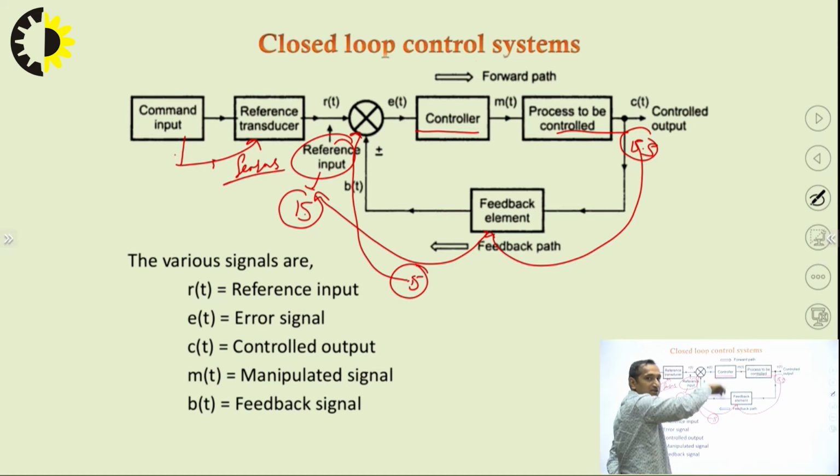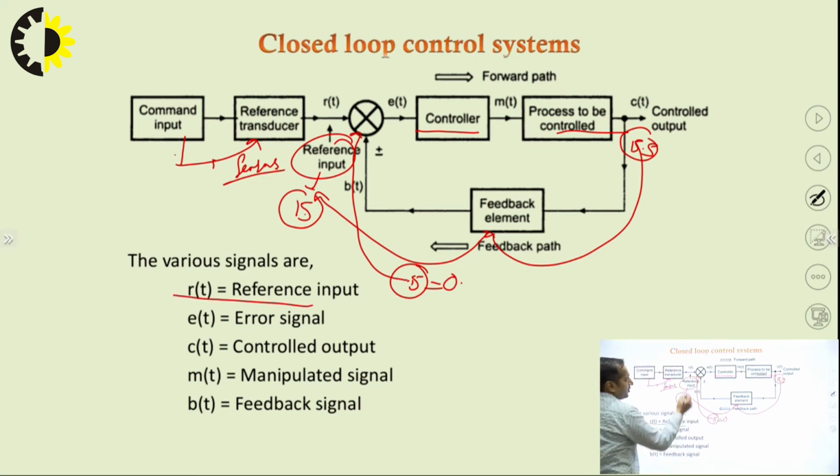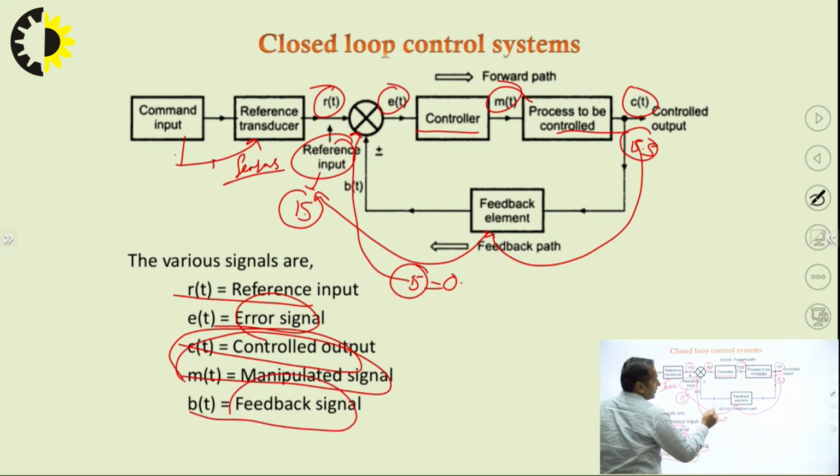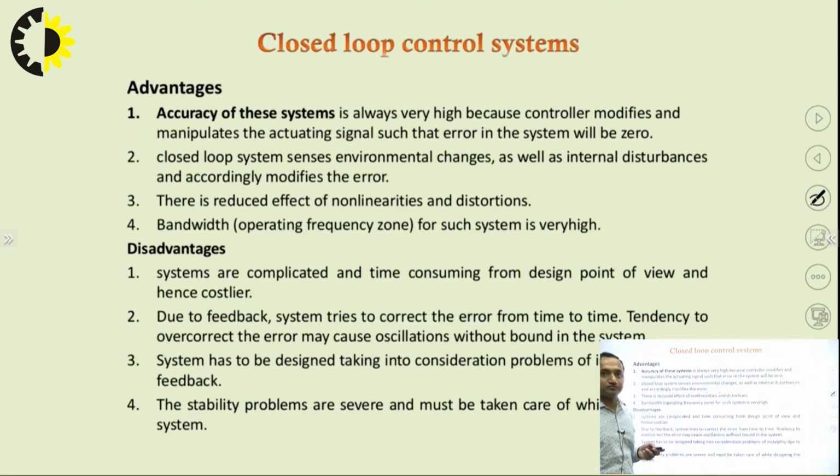So it will go on like this until this error is minimized to 0 or some value which you have put. So R(t) is the reference input here. E(t) is the error signal here, like this 0.5. C(t) is the control output. Here is the C(t) and here is M(t), the manipulated signal, and B(t) is the feedback signal which is sent here. So this is the flow chart of a closed loop control system.